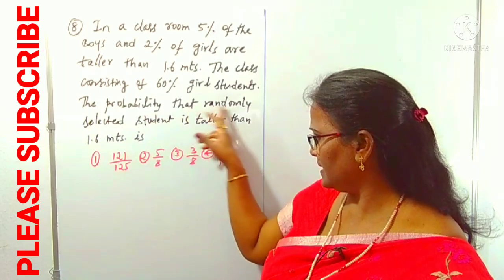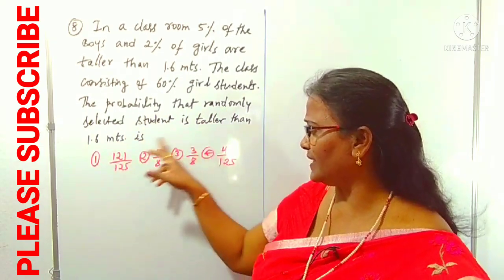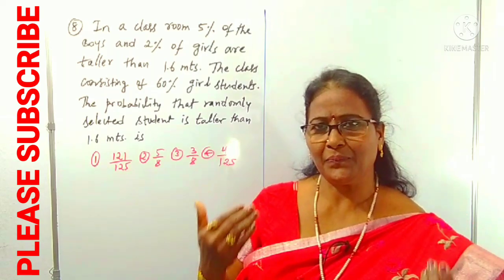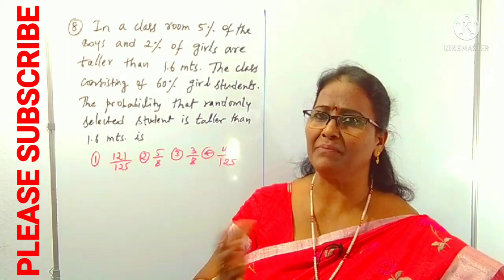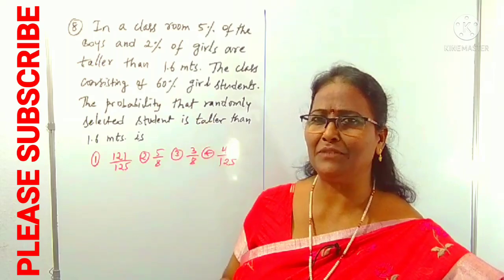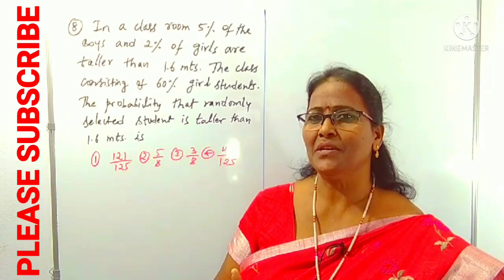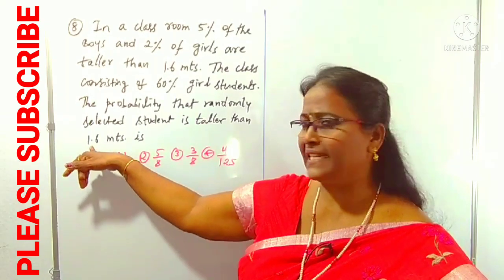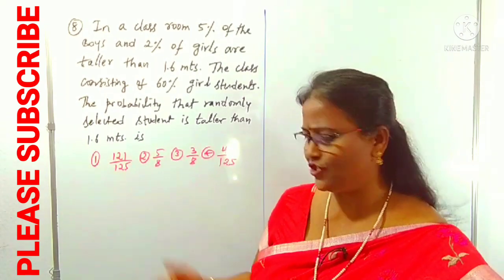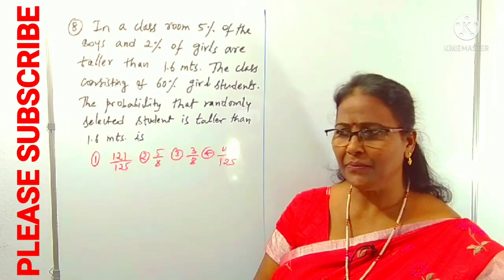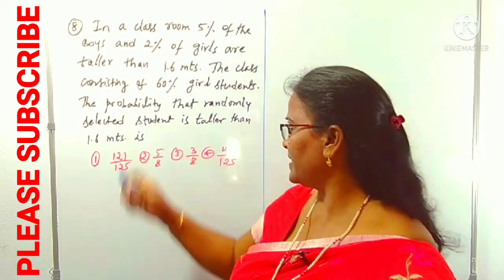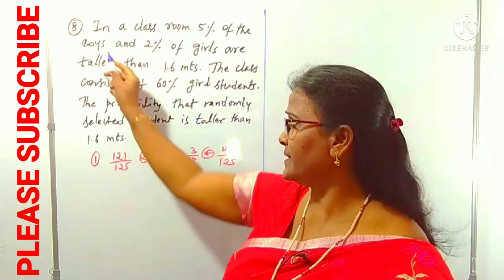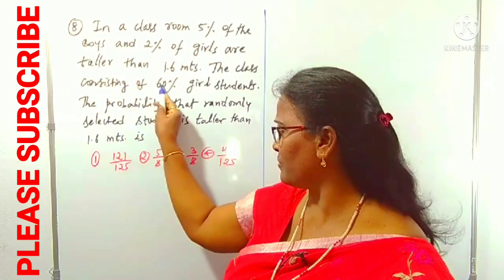The probability that a randomly selected student is taller than 1.6 meters. We have to select a person, maybe a boy or a girl, not mentioned particularly. We have to choose from the boys or from the girls, whose height is above 1.6 meters. As usual, for taller I am taking the letter T. First, the 5% is boys whose height is above 1.6.